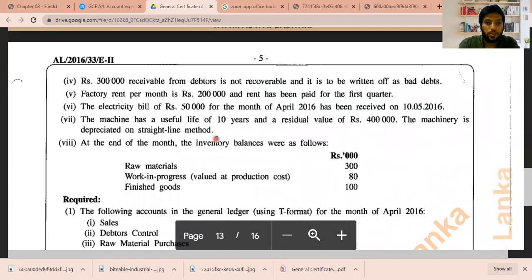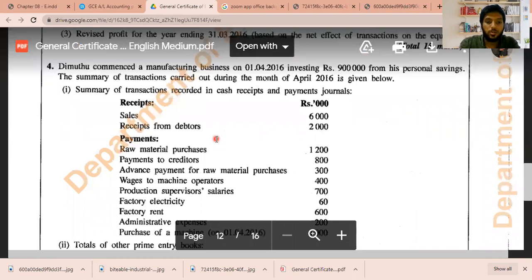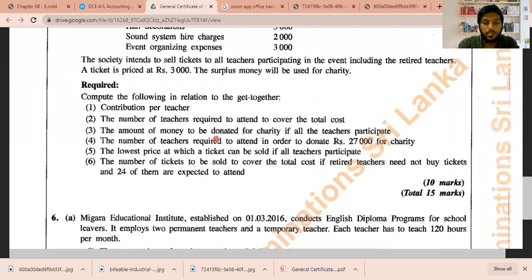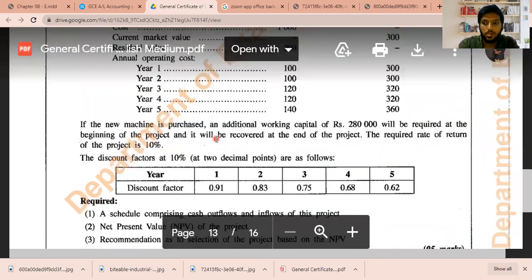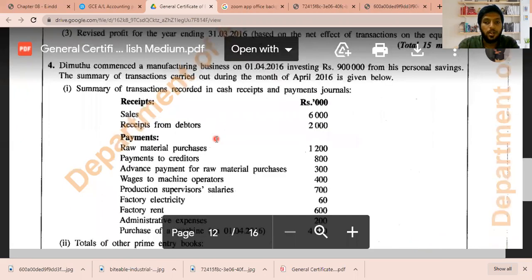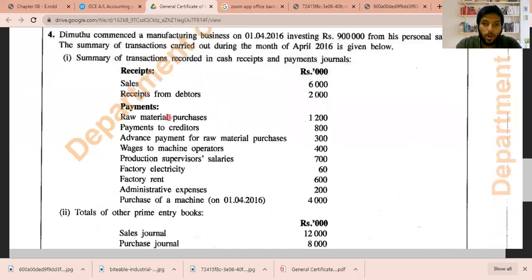Received from debtors 2,000. Raw material purchases 1,200. Payment to creditors 800. Advance payment for raw material purchases 300. Wages to machine operators 400. Production supervisors' salaries 700. Factory electricity 60.